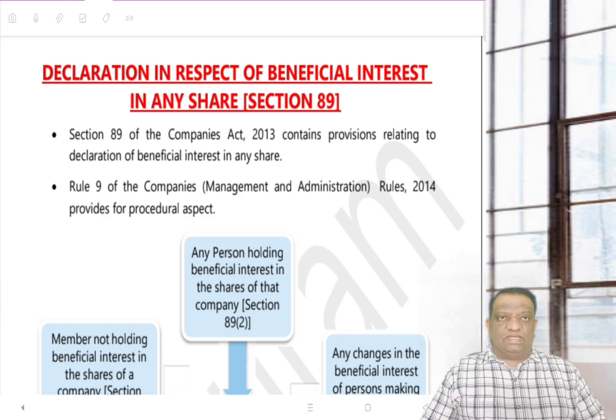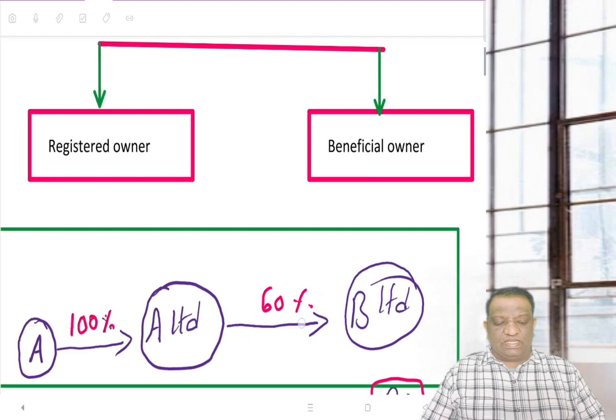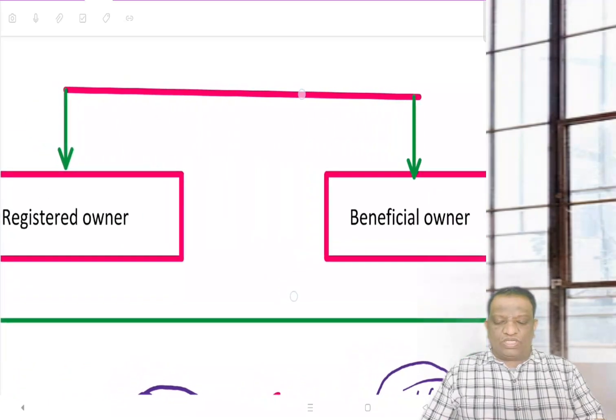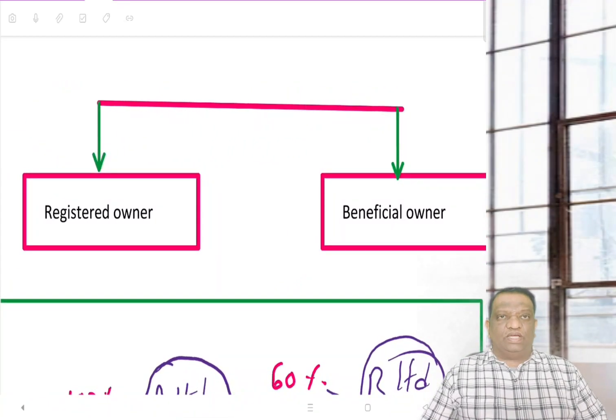Before we discuss anything on beneficial interest, or we call it simply the beneficial owner, or BO or SBO, let us understand what these concepts are. Ownership is basically of two types. One is a registered owner and the second one is a beneficial owner. If we really get into the legal terms, you do have another type, which is a legal owner, but let's not confuse ourselves.